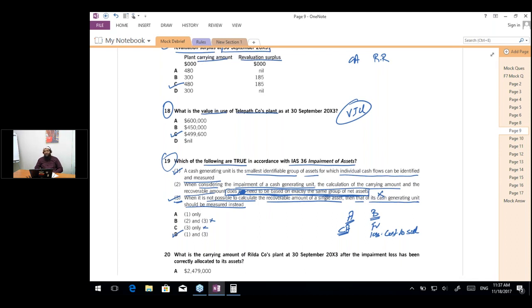So we have simply calculated the present value of the cash flows. The cash flows were there, the discount factor was there. We have simply calculated the present value.